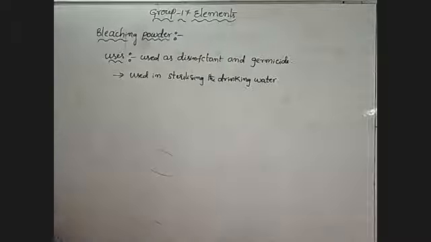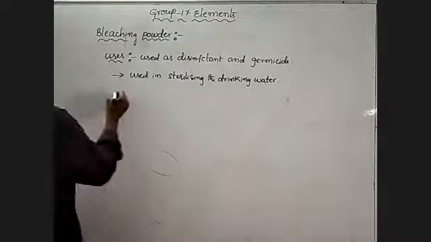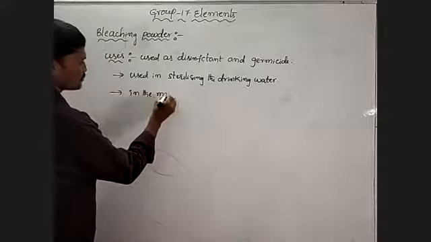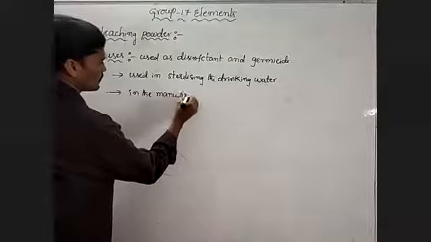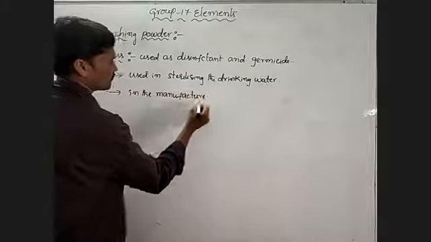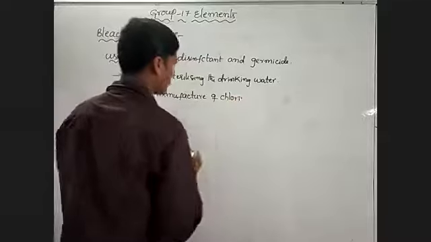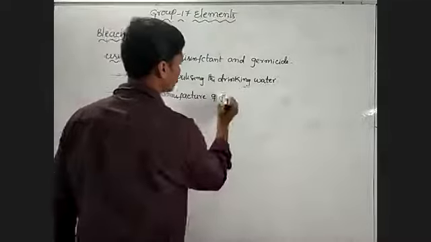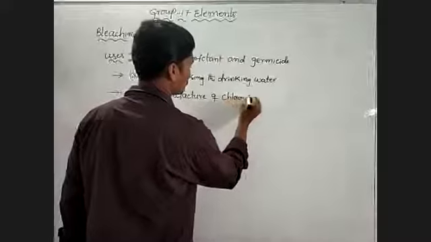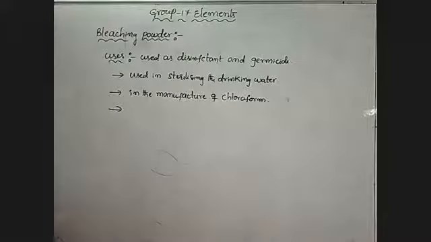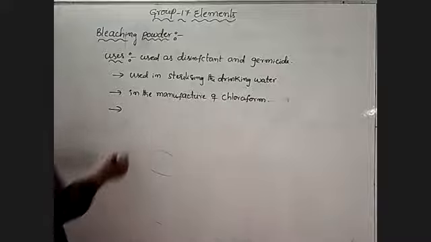And here, manufacture of chloroform. It is used in the manufacture of chloroform. Okay. Next, a use of the bleaching powder is that it is used as an oxidizing agent.